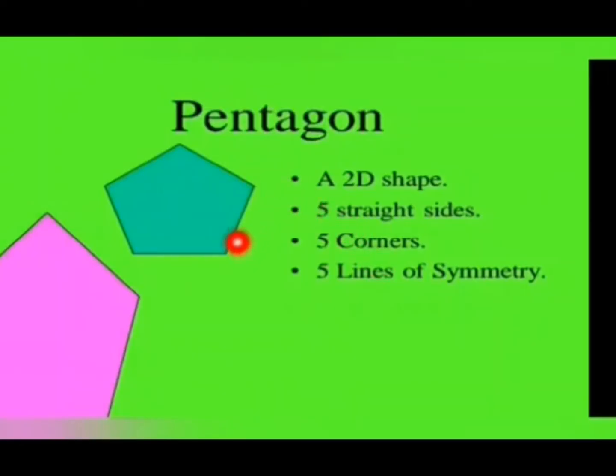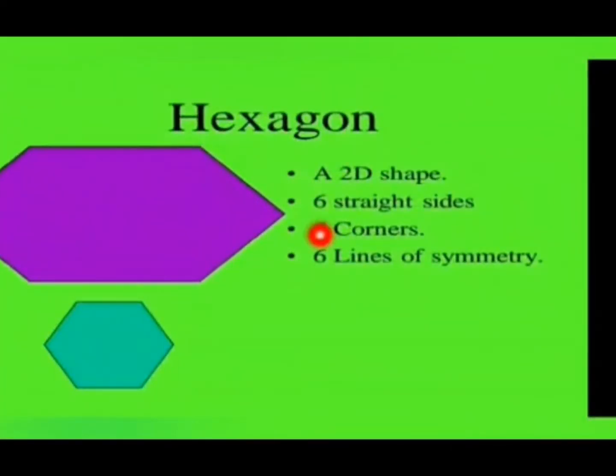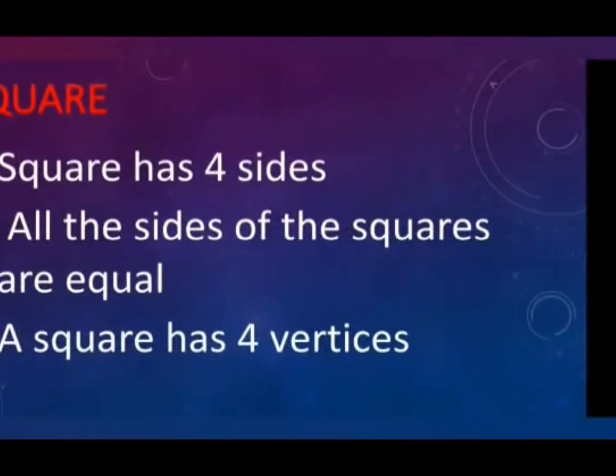Pentagon, it's a 2D shape and it has 5 sides and 5 corners. Right? Then hexagon. Hexagon also 2D shape. It has 6 sides and 6 corners. Now recap. Here children, square. What is the spelling of square?